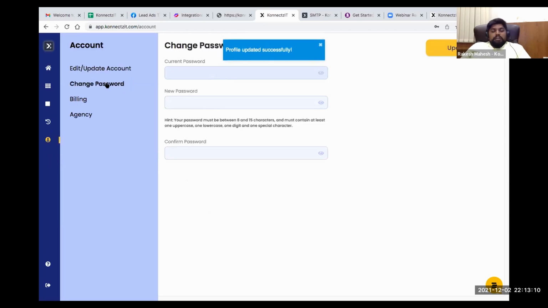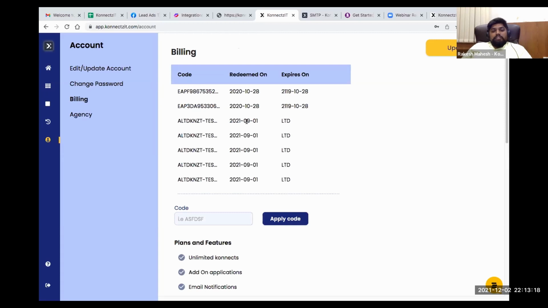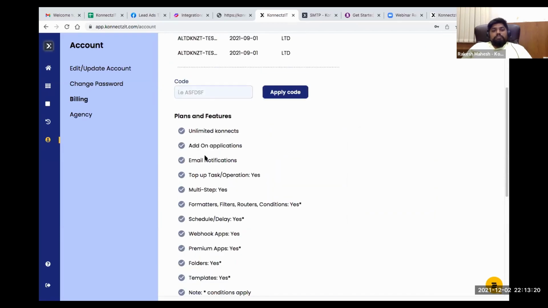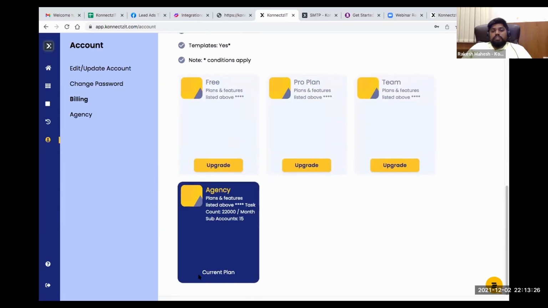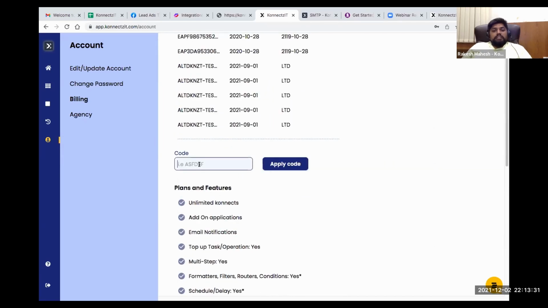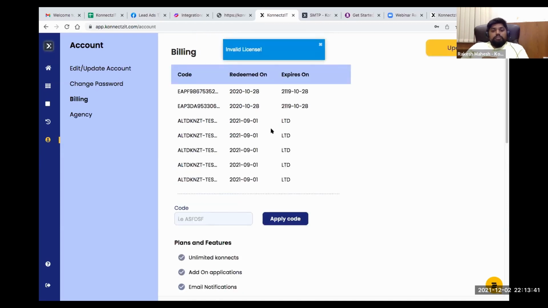The change password tab is pretty straightforward. You can just use this tab and update your password. The billing tab is where you can see the plans and features Connexity is offering, and which plan you belong to, that is your current plan. You can upgrade or downgrade over here. This is also the place where you enter the coupon code you get from a marketplace like AppSumo. Just enter the code and click on apply code, and it will apply your code and show it over here. So basically, just update your billing page here.